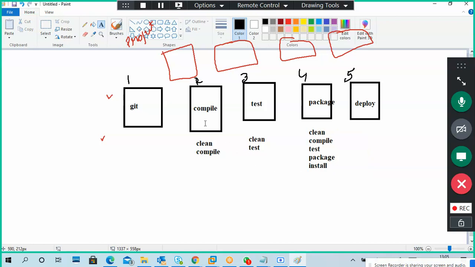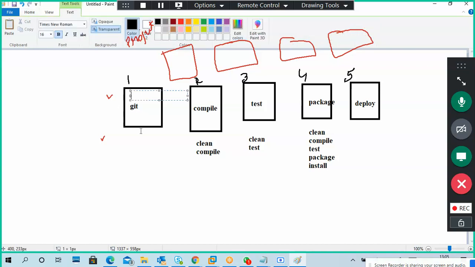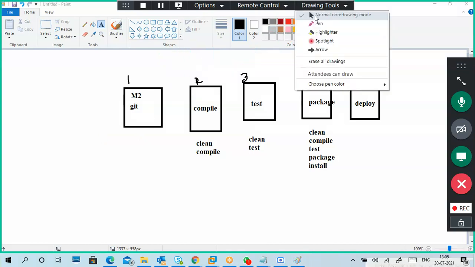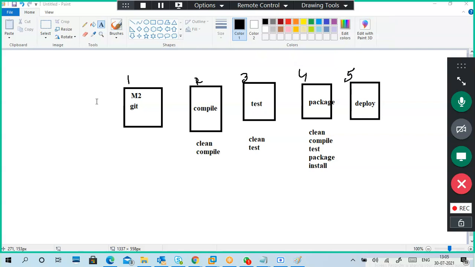Each stage has steps. Okay, source code and environment. For example, mine is a Maven project. So where is my Maven home directory? It is located here. We have to mention this one. Okay, so this is the pipeline.